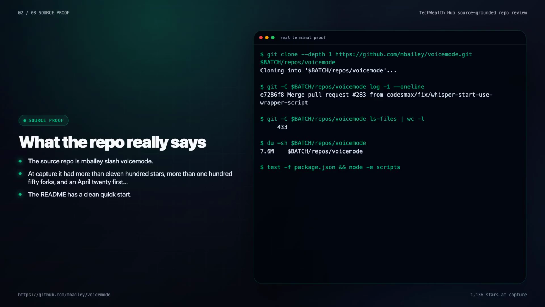The README has a clean, quick start. The recommended route is the Claude Code plugin. Add the voice mode marketplace, install the plugin, install dependencies, then start talking. The Python installer route uses uvx voice mode install, then adds voice mode to Claude Code with a claude mcp command. The README also names local voice services, including whisper.cpp for speech-to-text and Kokoro for text-to-speech. That matters because it gives the video a privacy angle. This can be cloud-backed, local-backed, or mixed depending on the setup.